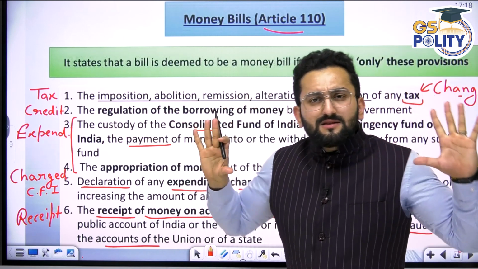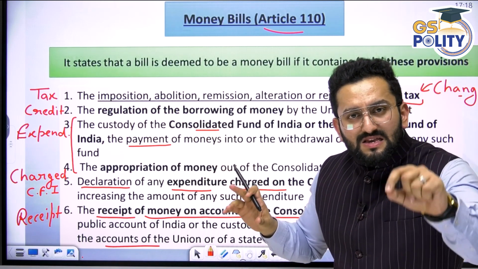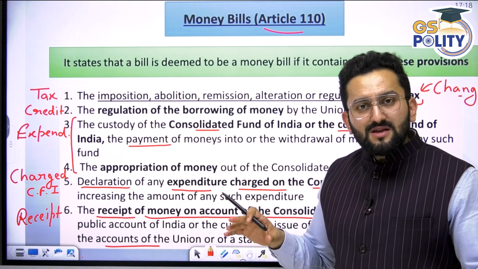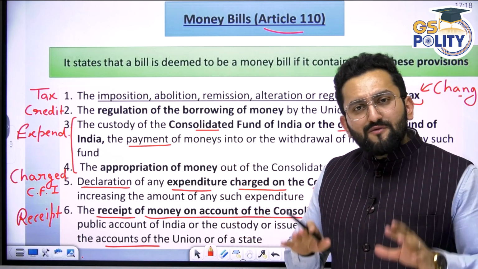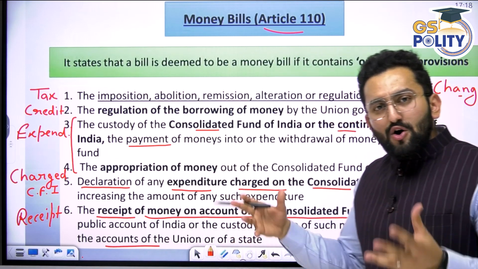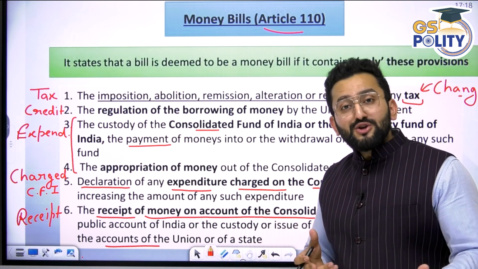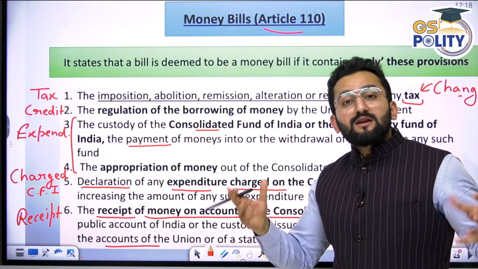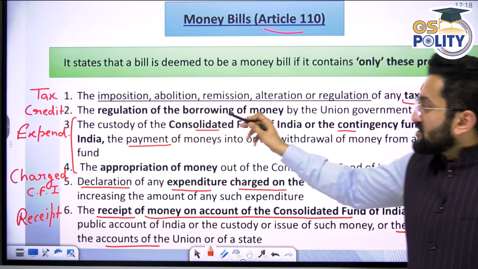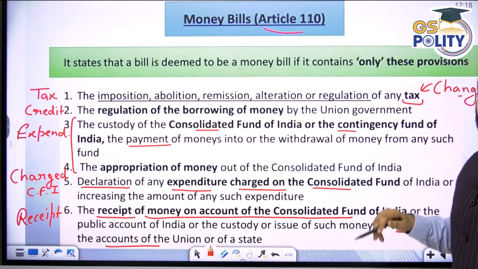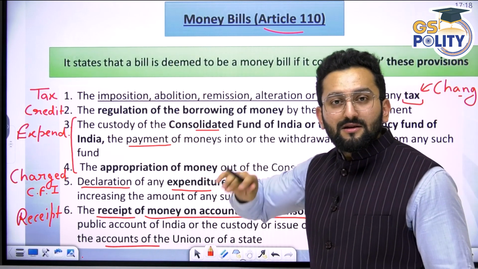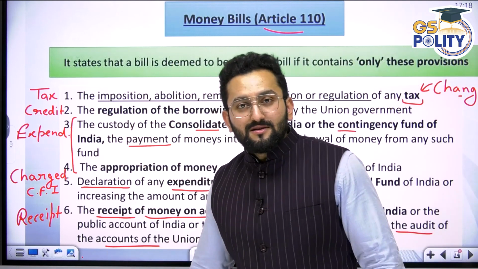Second is credit. It means if a bill has provisions with respect to the government asking permission for taking more credit, loan, the regulation of borrowing of money by the Union government. It means credit. Just remember the keywords.